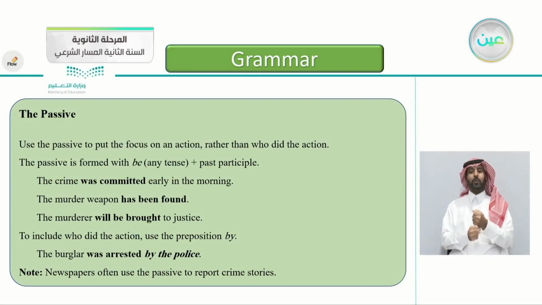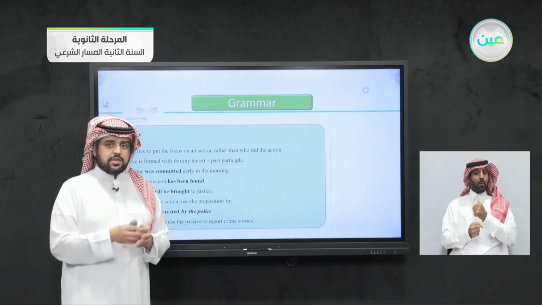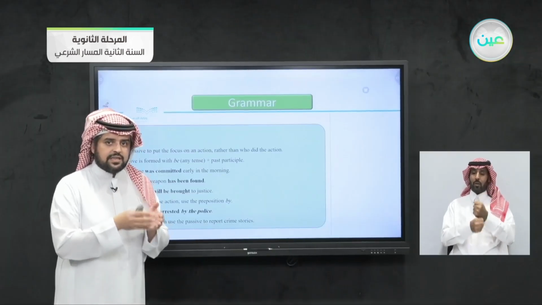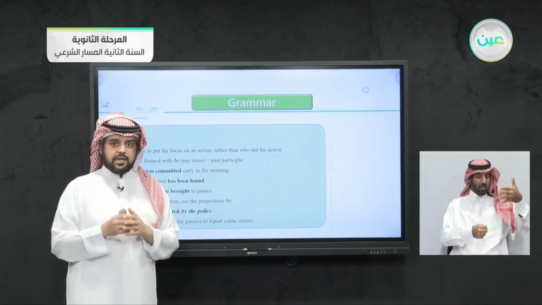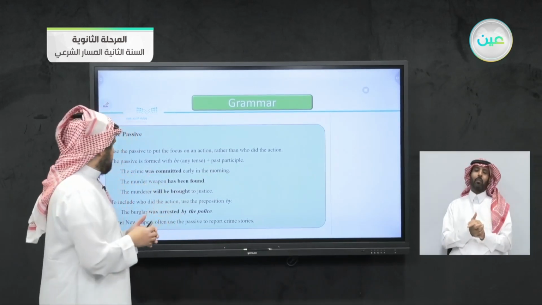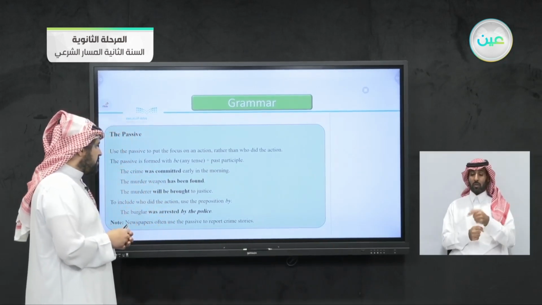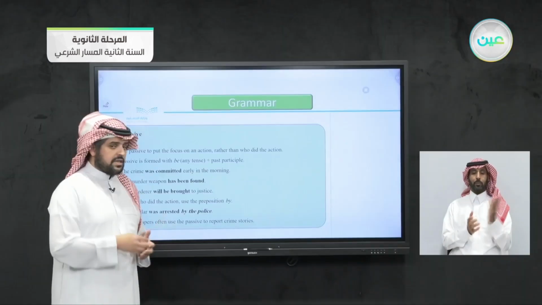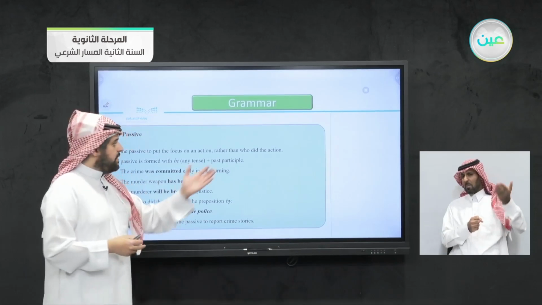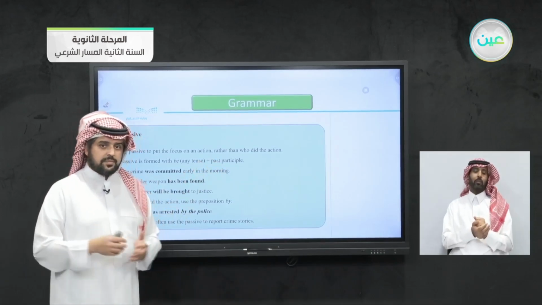So the main use of the passive form is to let you focus on the action itself rather than the person who did the action, or as I said before, the doer. The passive is formed with be, any tense: am, is, are, was or were, plus past participle. So it's the verb to be, in any tense used according to the situation. Is it present? Is it past? Is it future? Then we add the past participle of the verb.